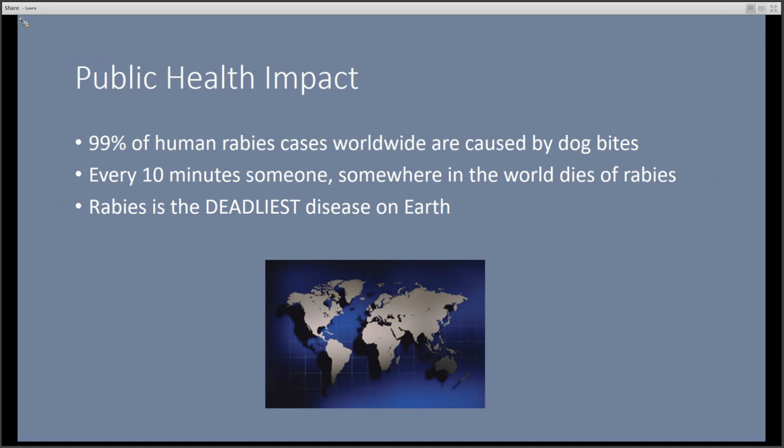Rabies is an important public health issue across the globe. Dog bites are responsible for 99% of human rabies cases worldwide. Rabies is a disease that can be prevented with vaccine, and yet every 10 minutes, someone somewhere in the world dies of rabies virus infection. Rabies is the deadliest disease on Earth.